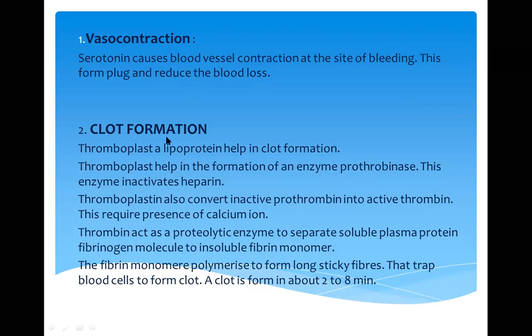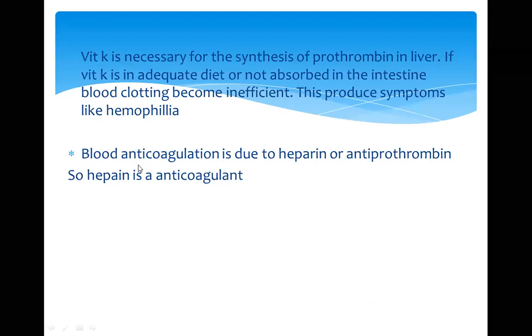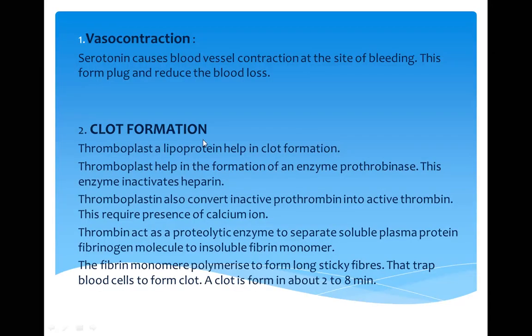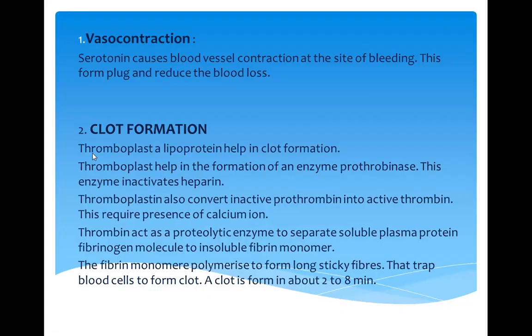Clot formation is what? Clot formation takes place in 3 steps, as we saw in this slide: the first step, then the second step, and the third step. So the clot formation process is showing that thromboplastin is a lipoprotein that helps in clot formation.